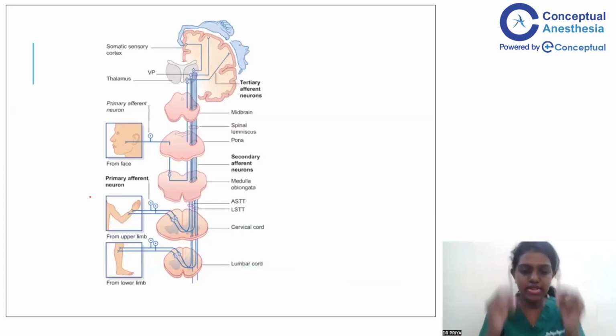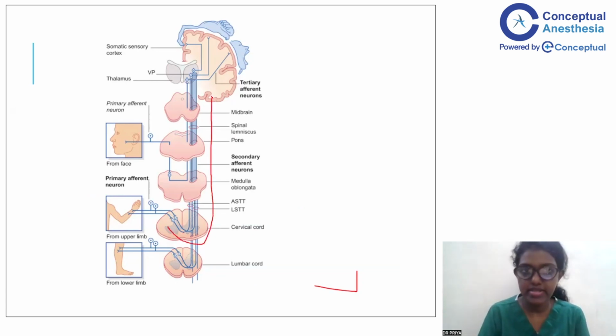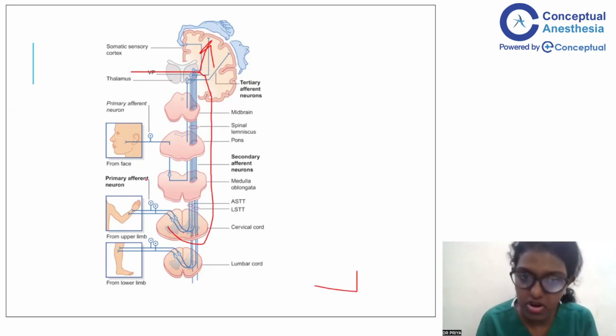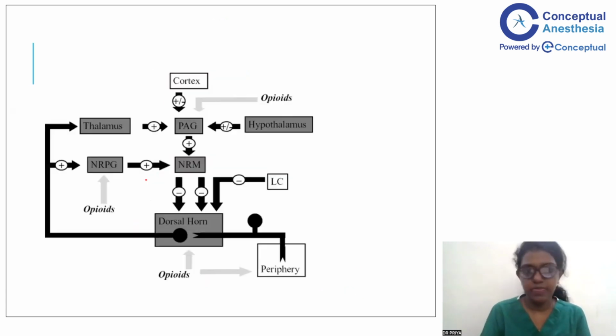So, a slight look at the pain pathways. You can see here from the peripheral nerve endings, the first order neurons come. They reach the dorsal horn of the spinal cord, and from the dorsal horn of spinal cord, they arise in the spinothalamic tract to the thalamus, and from the thalamus, the third order neurons go to the somatosensory cortex. So opioid receptors are located in all these regions. They're located in the spinal cord at the level of dorsal horn, supraspinal level, thalamic level, and in the midbrain.